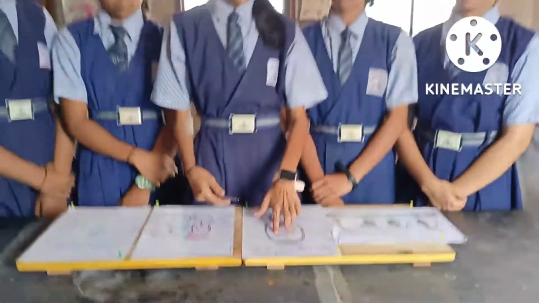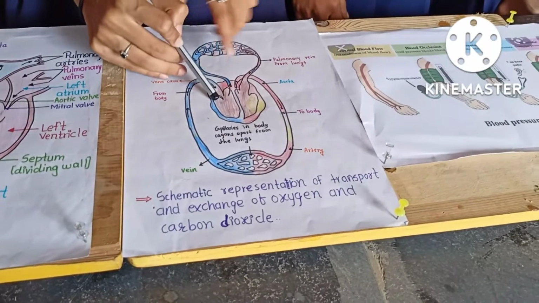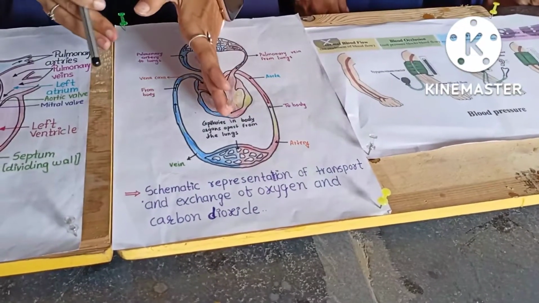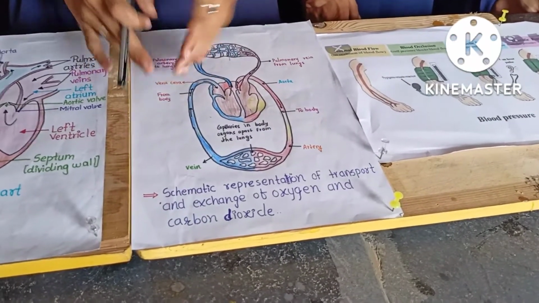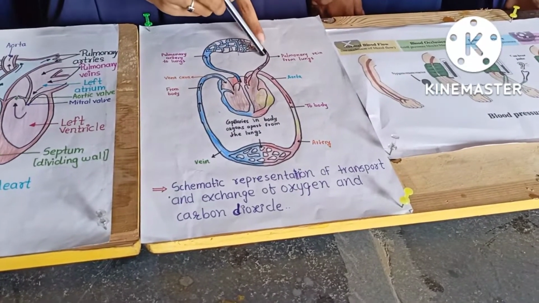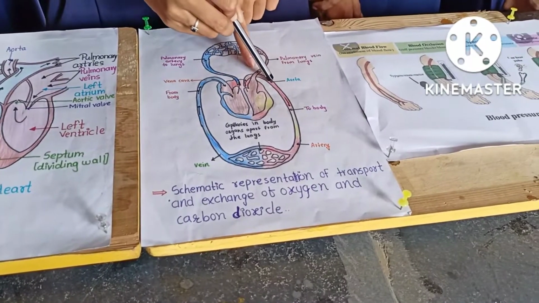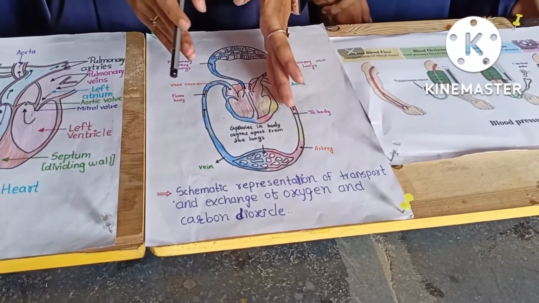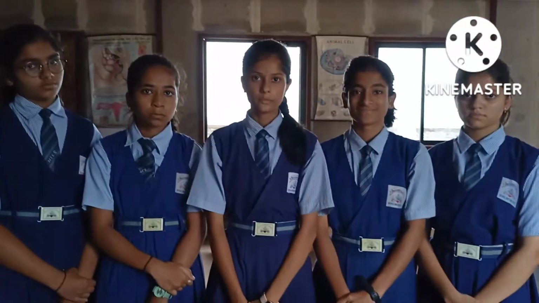As we can see here, the deoxygenated blood from the body goes to the right part of the heart, and from the heart it comes to the lungs. This part of the figure is known as pulmonary circulation, and here oxygenation takes place, and the oxygenated blood goes to the left part of the heart, and it is transported to the other body parts. This part is known as systemic circulation. Now the further part will be continued by Shri.